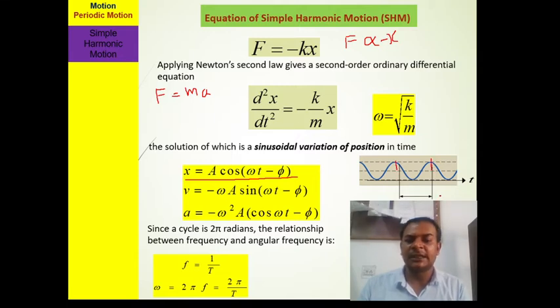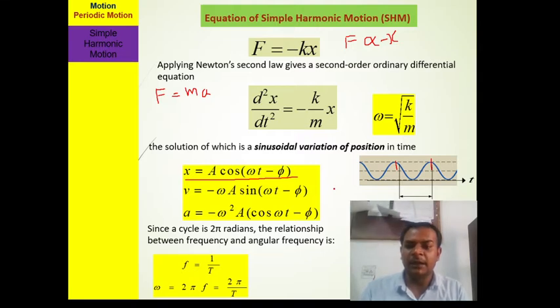We can calculate the frequency also from this relation. So generally we derive a differential equation for simple harmonic motion and solve it, and the solution is x equals a cos(omega t minus phi).